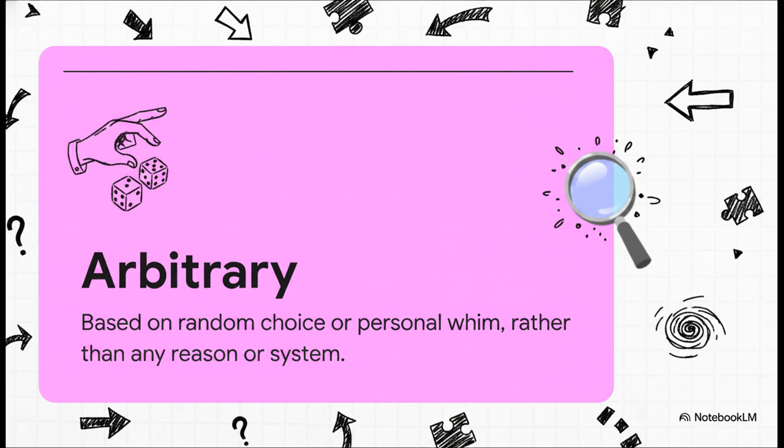Now, when someone or some government does decide to disrupt that status quo, we usually hope their actions make sense. What they absolutely shouldn't be is arbitrary. Arbitrary describes something based on random choice or a personal whim, rather than any actual reason or system. It's kind of like a boss suddenly deciding everyone has to wear top hats on Tuesdays. No way that makes sense, right? It lacks any logical foundation.